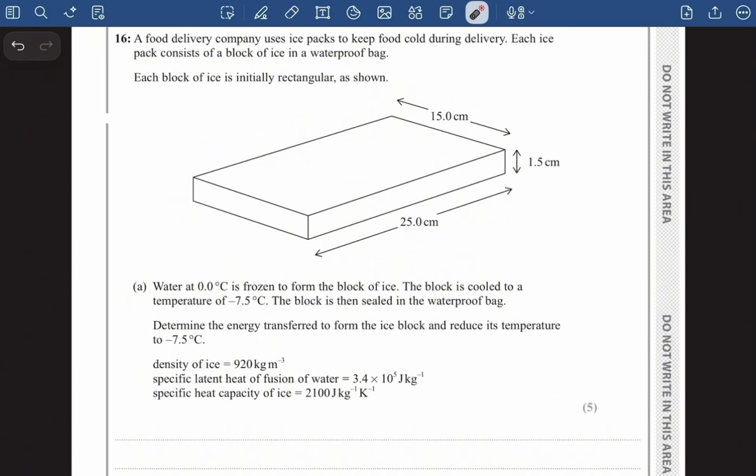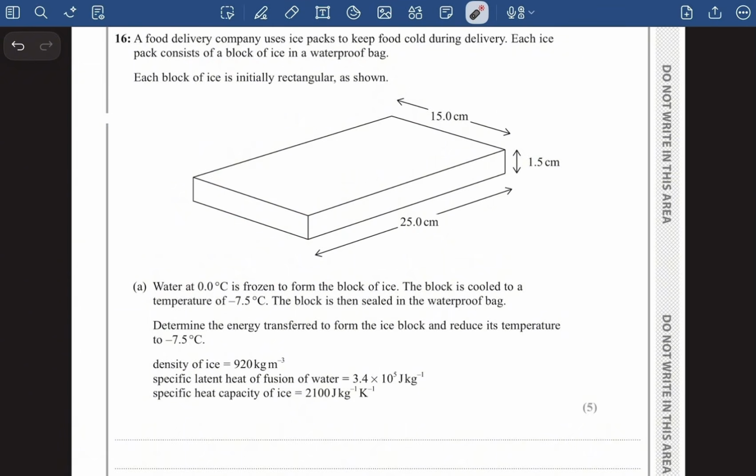Question number 16 says a food delivery company uses ice packs to keep food cold during delivery. Each ice pack consists of a block of ice in a waterproof bag. Each block of ice is initially rectangular as shown. So basically it's rectangular. Water at 0.0 degrees Celsius is frozen to form the block of ice. The block is then cooled to a temperature of -7.5 degrees Celsius.